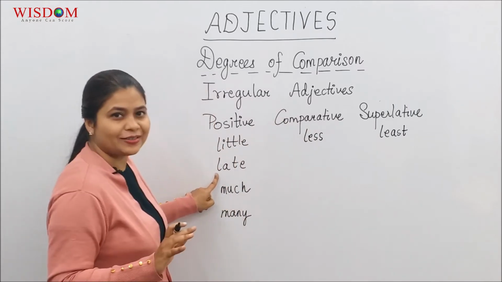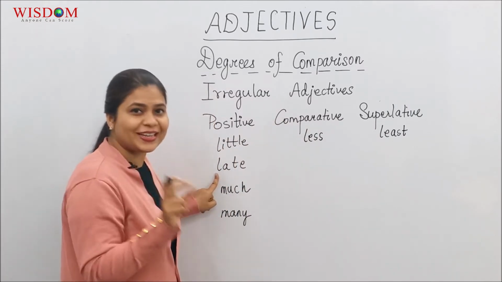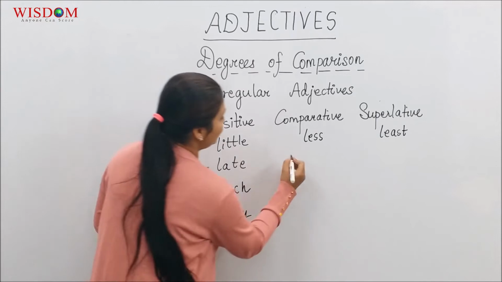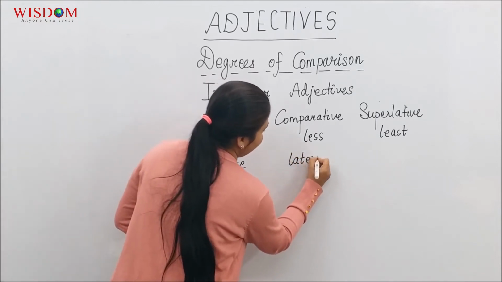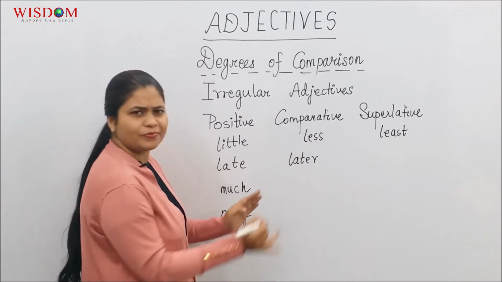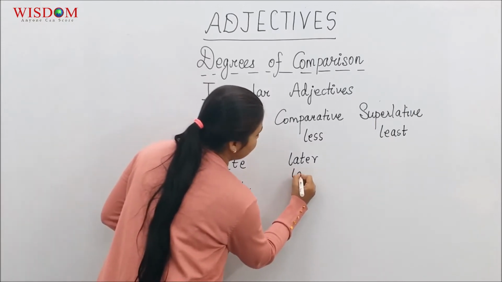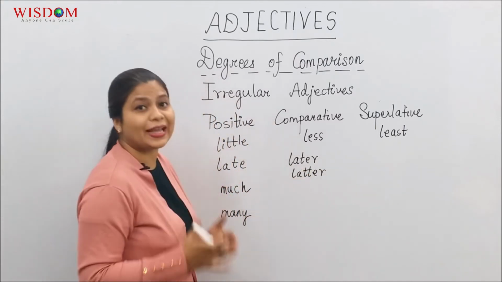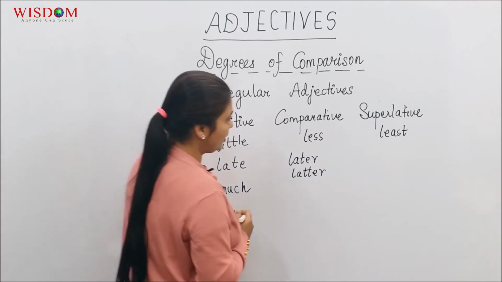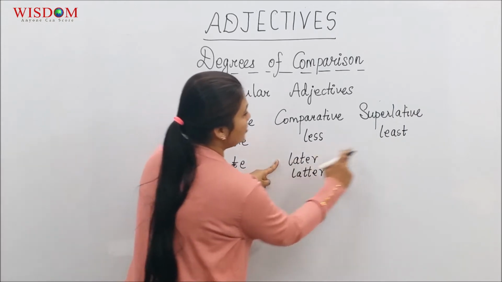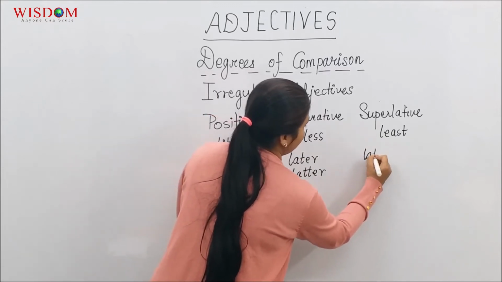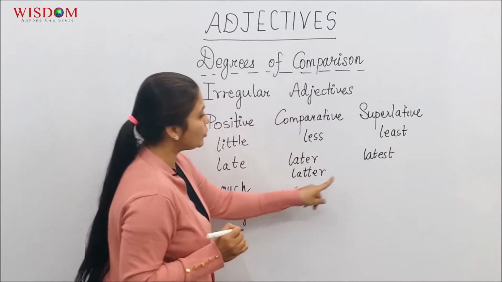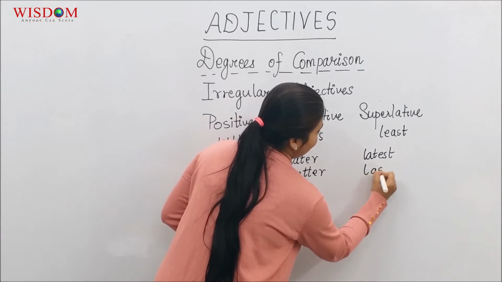The word late. He is late. Yes, the word late is an adjective. What would be the comparative of it? I actually have 2 comparatives of this word. Later, L-A-T-E-R, just adding the R, just like what we have learned. The other one is, double up this T and you pronounce it as latter. Right? Let's look at the superlative. If the comparative is later, the superlative will be latest. And if the comparative is latter, the superlative would be last.